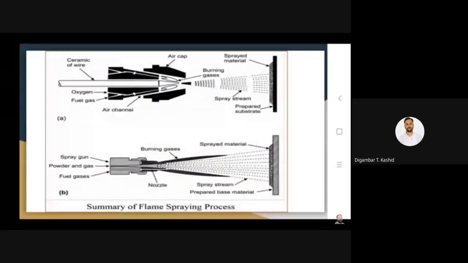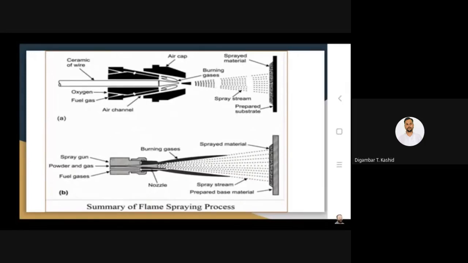But it cannot be applied for the deposition of high melting point materials like molybdenum, titanium, or carbides, nitrides, aluminides, or oxides. Those materials cannot be deposited by the flame spraying process; it can be applied only for metallic materials and particularly low melting materials.